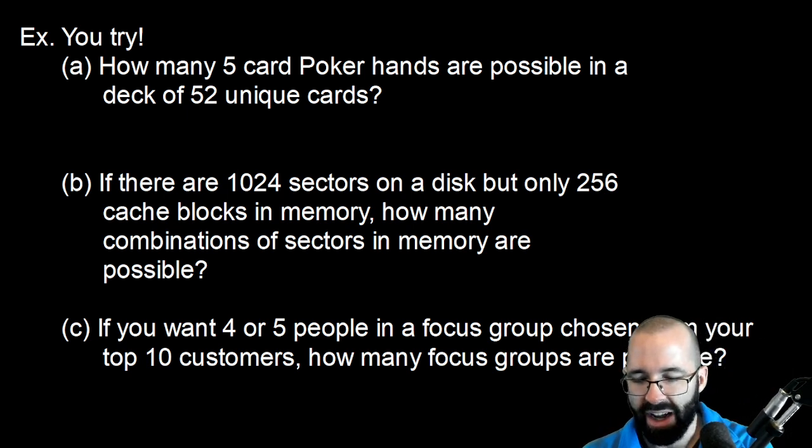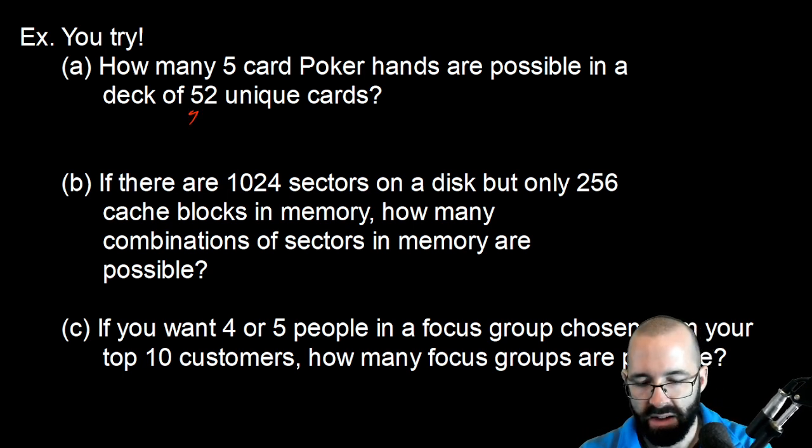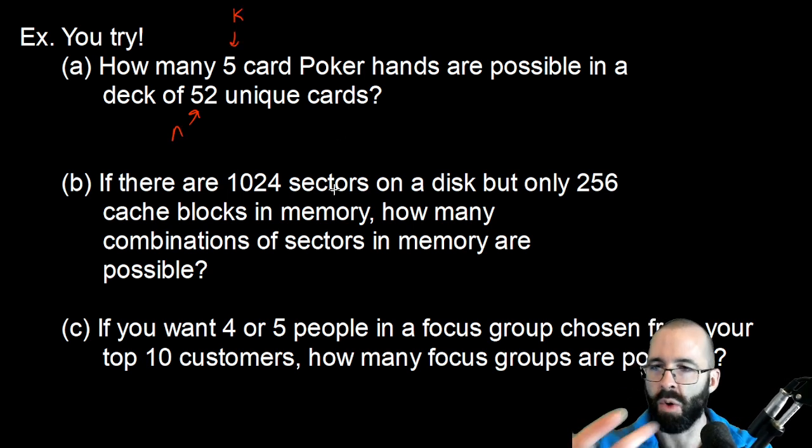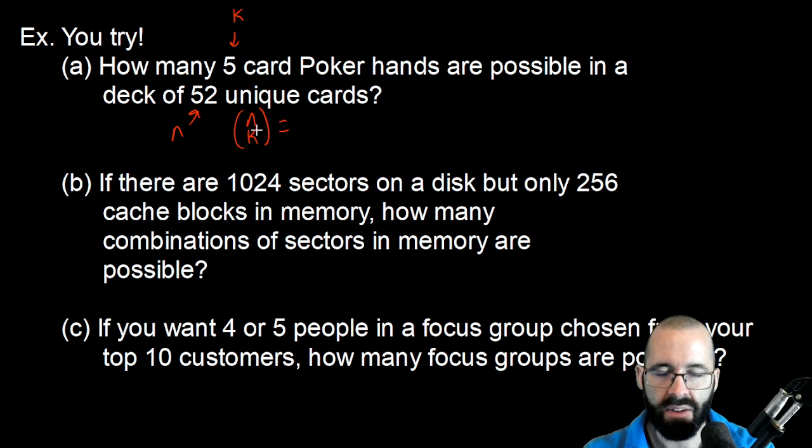All right, let's see what we got here. How many 5-card poker hands are possible? Well, if you have 52 cards and you're choosing 5, and the order that you draw the cards or are dealt the cards doesn't matter, then yeah, it's n choose k. Again, it's like a fraction, but there's no horizontal bar here.